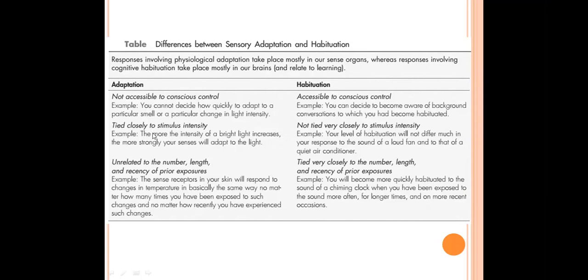The third difference between sensory adaptation and habituation is that sensory adaptation is unrelated to the number, length, and recency of prior exposures to the stimulus, whereas habituation is closely related to the number of incidences, the length of the duration of the stimulus, and the recency of the prior exposure. These are the three differences between sensory adaptation and habituation. Habituation is also one type of adaptation, but some differences are there, which we have seen in this slide.